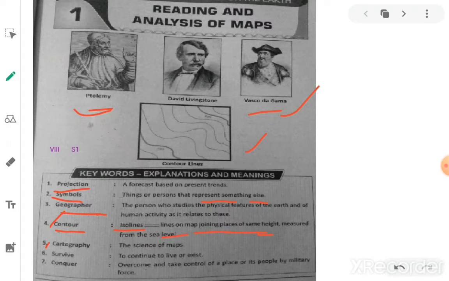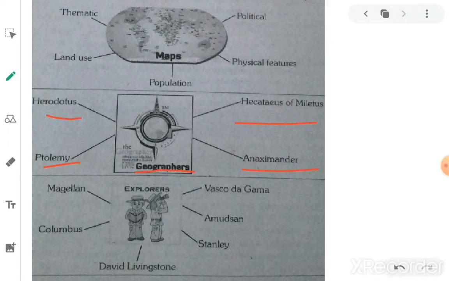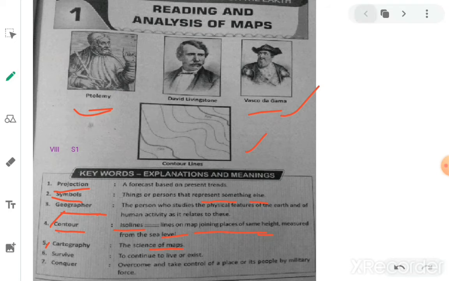Next one is cartography. Cartography is the science of maps. It is one science of maps. So drawing a map is also one of the arts. So cartography is one of the arts which will influence us in drawing the maps. Yes, some maps are there. See, thematic maps, land use maps, political maps, physical maps, and here also a population map is there. So different types of maps. Drawing is one of the arts, and studying these maps is called cartography.